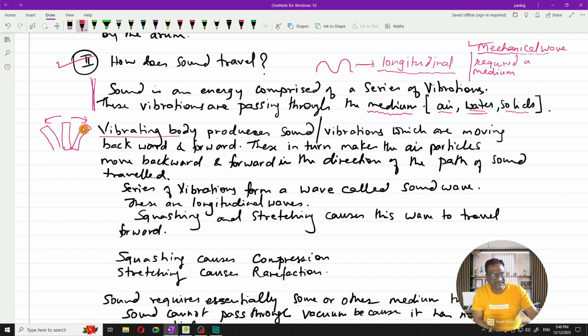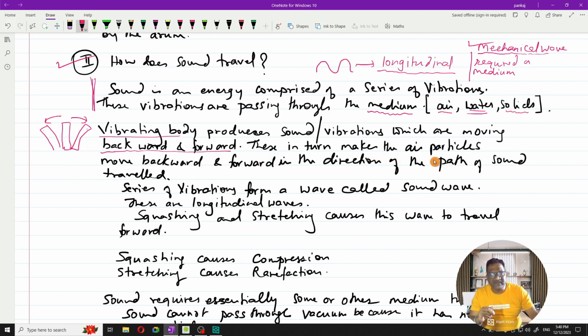These are known as extreme positions, right? So this prong of the tuning fork is vibrating forward and backward, forward and back. This type of motion is known as vibration motion. When this vibration takes place in any body, this is how the motion takes place.